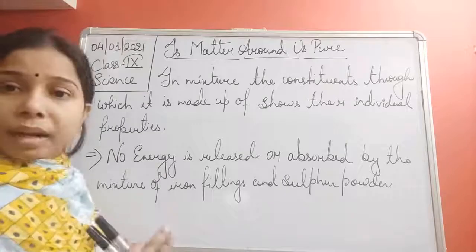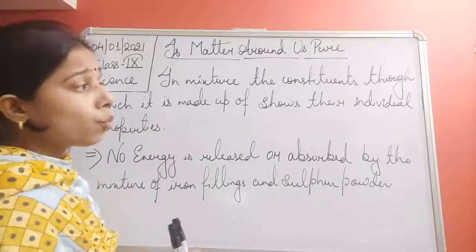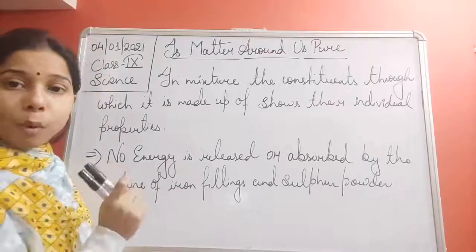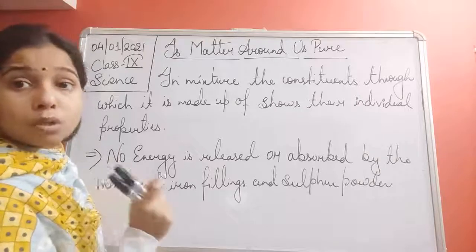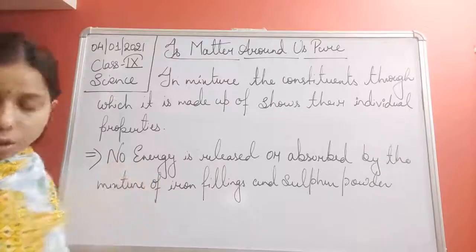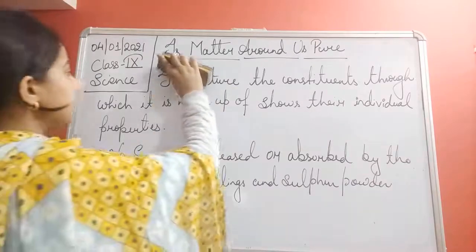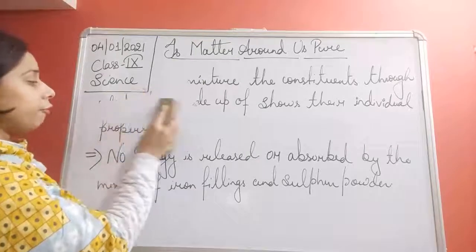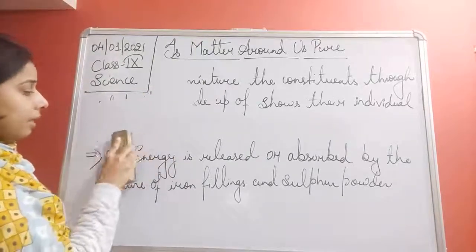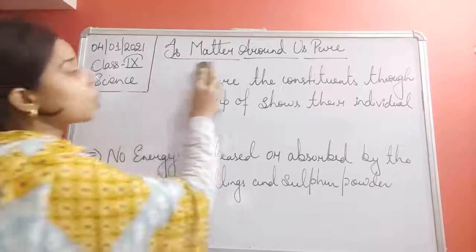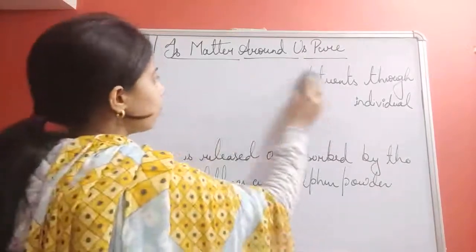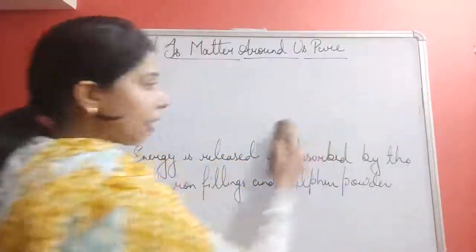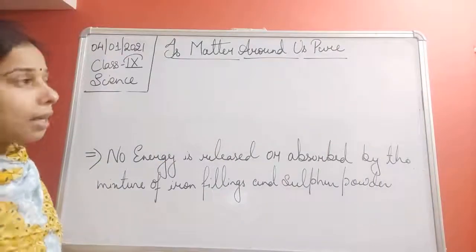Now there is also another thing, students: since the constituents show their own properties, their melting point and boiling point also vary from each other. When you heat them, you will find that the iron filling will melt at its own melting point and the sulfur will melt at its own melting point. So we can say that they have different melting points as well as boiling points.